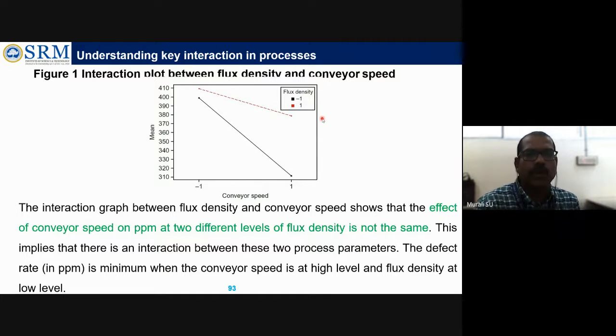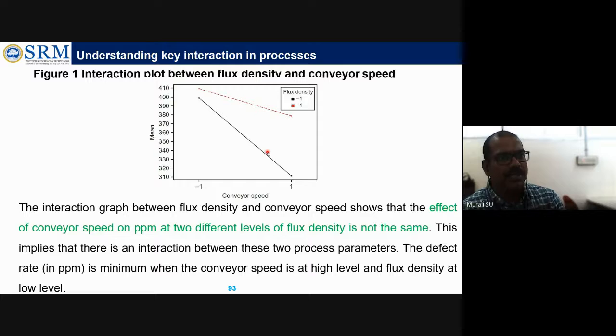Whenever you are reporting your results in terms of a graph, like a line graph for your experimentation, you have to give the main effect graph also. Simultaneously, you have to give the interaction effect plot. In terms of the line graph, clearly you have to give which one you are representing, whether conveyor speed here or flux. You can draw it vice versa. Maybe you can keep flux density here and make the other one conveyor speed. The graph might look different, but that is also possible. Which one you want, you can choose. So this is the interaction graph.